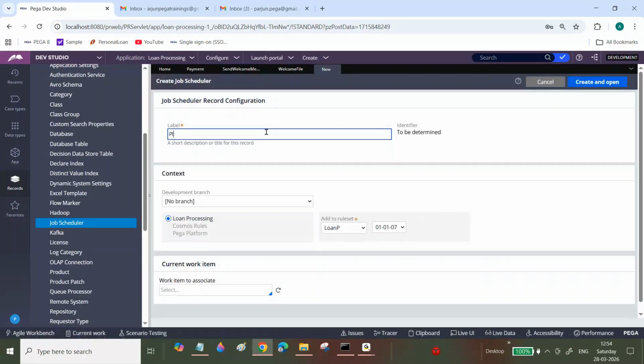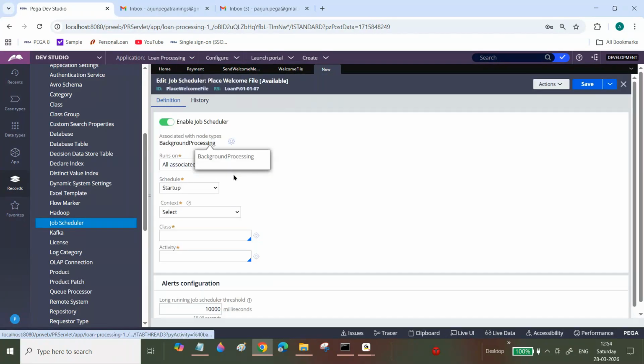Name it place welcome file, or generate welcome, whatever associated name you want to give.